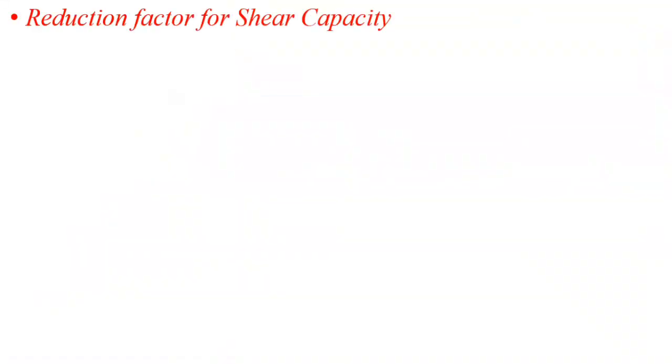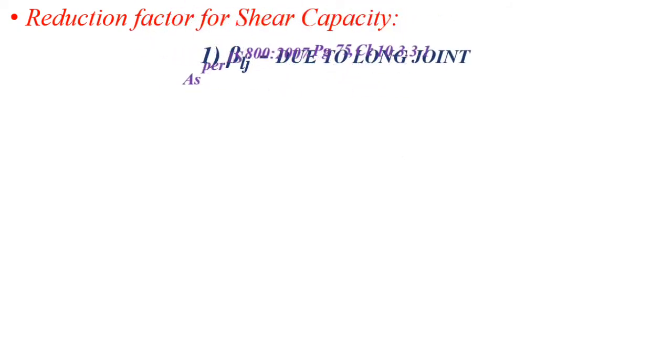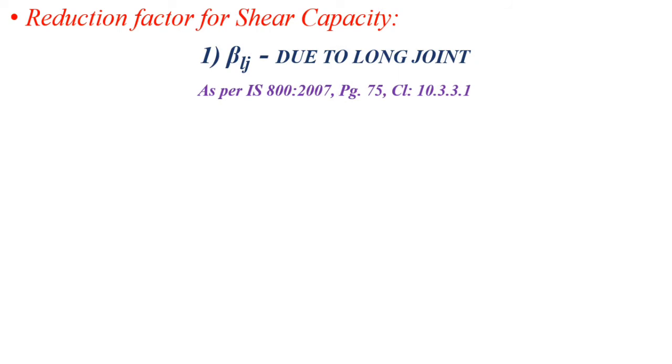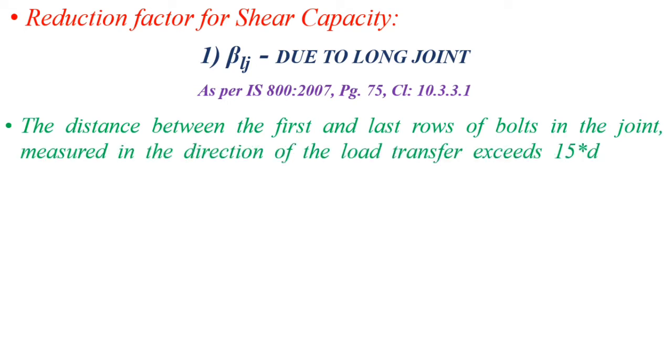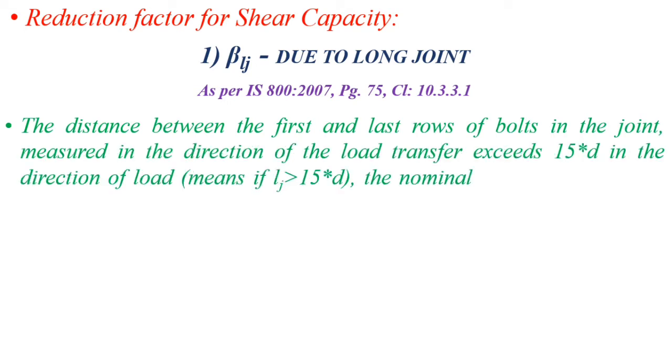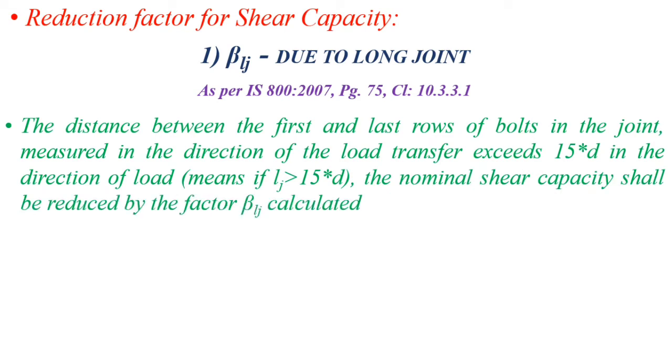Now first we take reduction factor for the shear capacity due to long joint as beta LJ, and according to clause number 10.3.3.1, the value is given as, while the distance between the first and last row of the bolt in the joint measured in the direction of load transfer exceed 15 times nominal diameter in the direction of load, means if LJ is greater than 15 times diameter, then the nominal shear capacity shall be reduced by the beta LJ factor.